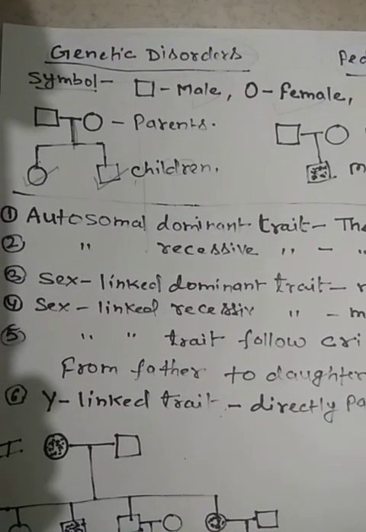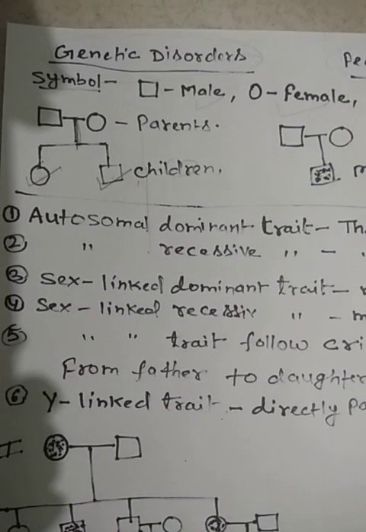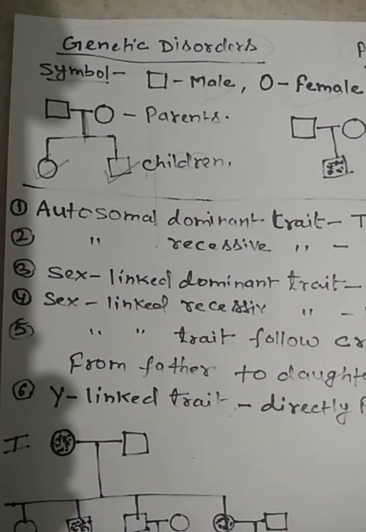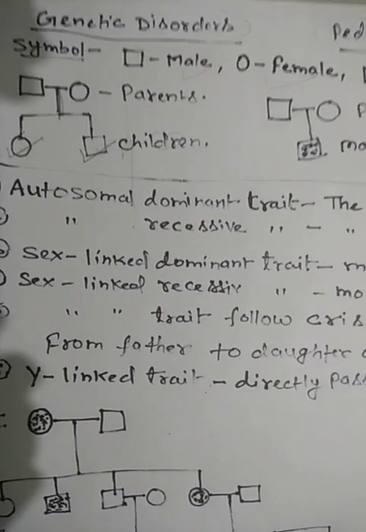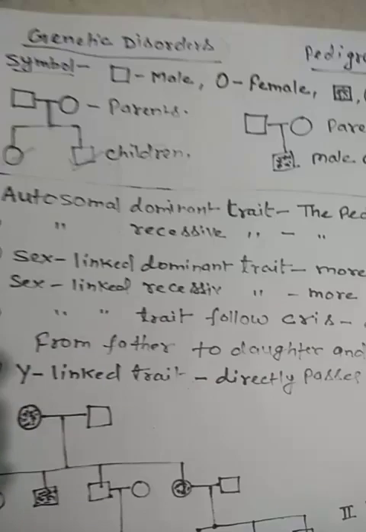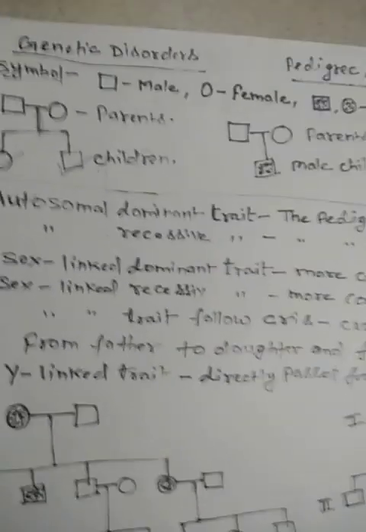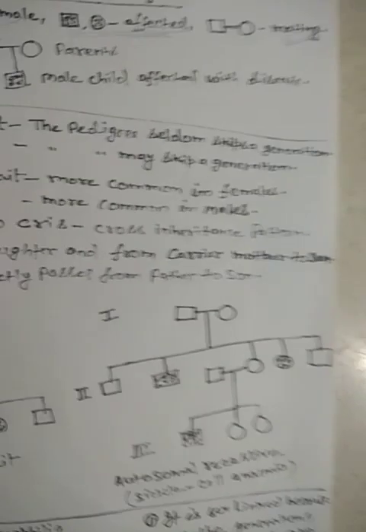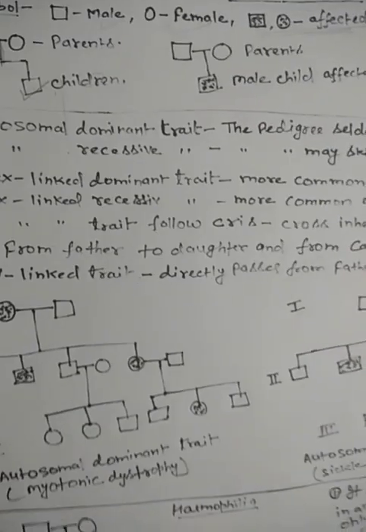So Mendel said that one gene is responsible for a trait. So in a Mendelian disorder also, if there is a change in that particular gene, there will be the disorder. So a Mendelian disorder is actually determined by the change or mutation in a single gene, because we know that Mendel said that one gene is responsible for a trait.